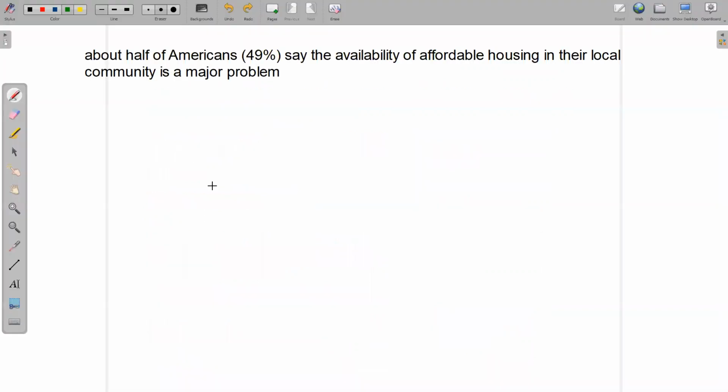So here's that statement: about half of Americans, 49%, say the availability of affordable housing in their local community is a major problem. All right. Now, what do we know? There's a sample that was taken, and we had a little bit of details about that sample. For that sample, the sample size N was 9,676 people in the survey. And this 49% is a sample statistic. So P hat is what we usually call that. P for proportion, hat for sample, is 0.49. And this is what we refer to as a sample statistic.